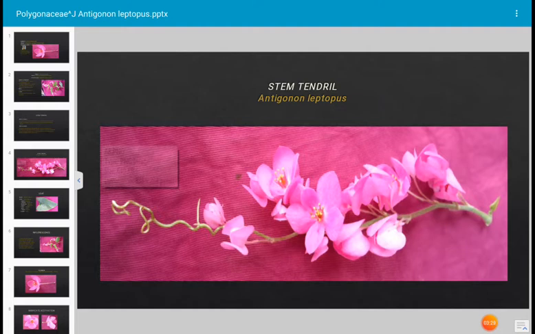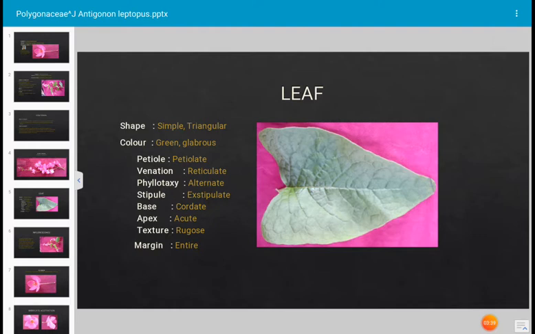This is the stem tendril shown in the photograph. This is the leaf of Antigonon leptopus. Shape of the leaf is triangular. It is green in color. It is glabrous, that means soft. It is a simple leaf because it has only lamina and the petiole. It has petiole, therefore it is a petiolate leaf. Petiole is the stalk of the leaf.